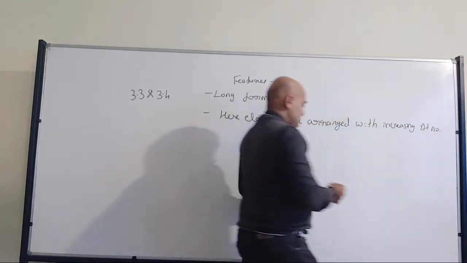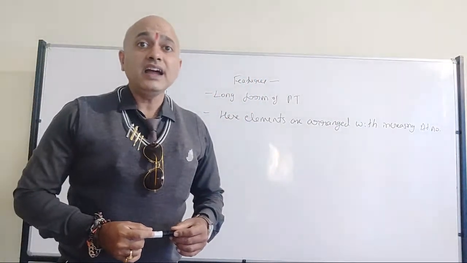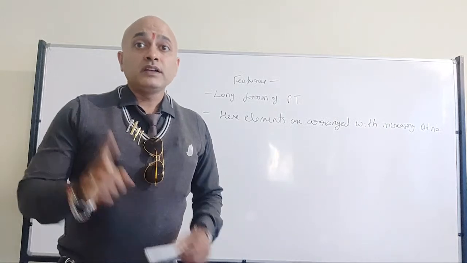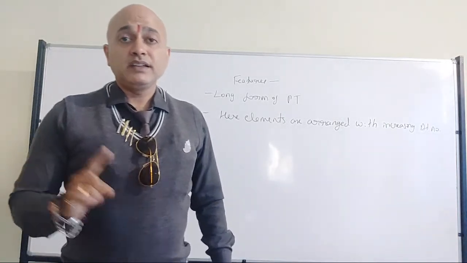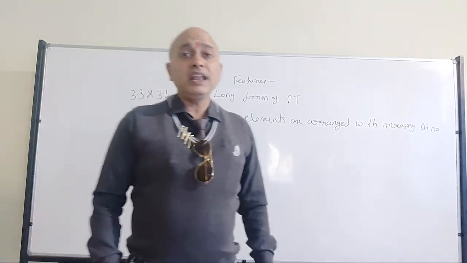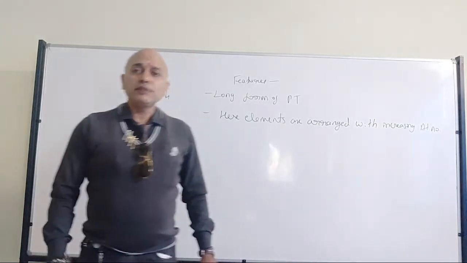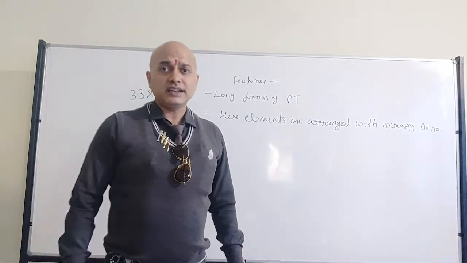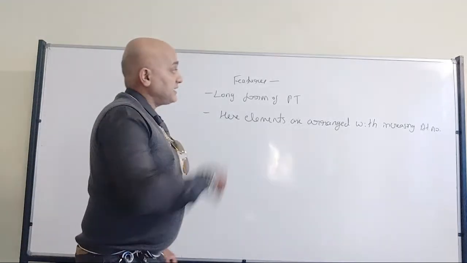Instead of saying increasing order of atomic number, you can straight away say with increasing atomic number, not atomic weight. That is the difference between Mendeleev's periodic table and the modern periodic table. Naturally, as the atomic number increases, atomic weight will also increase, but they were focusing on atomic number here, right?